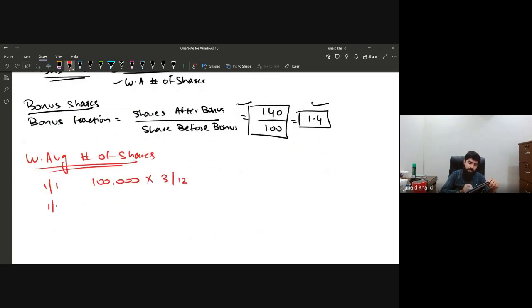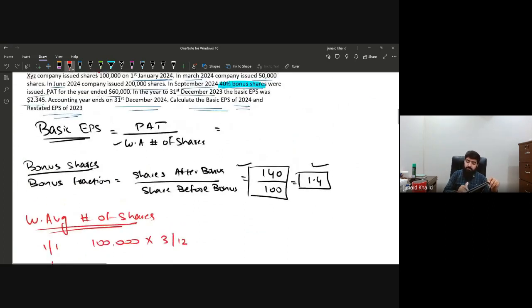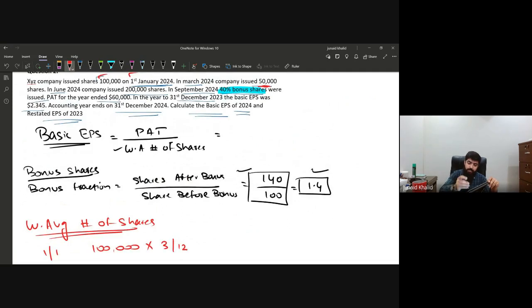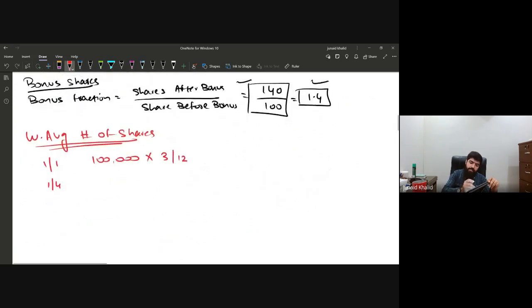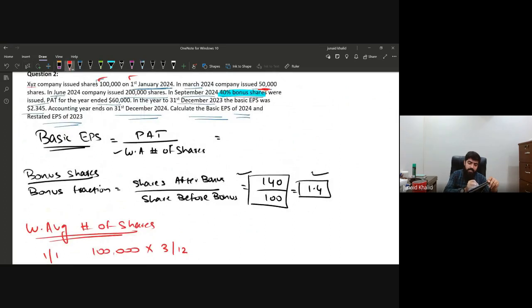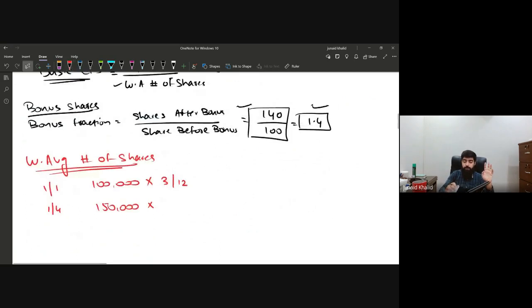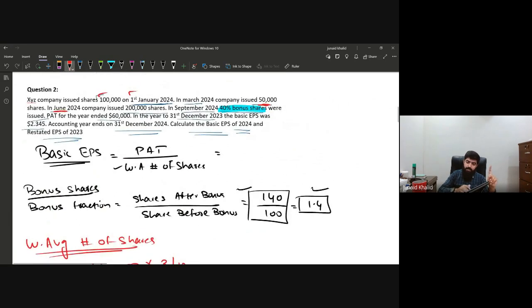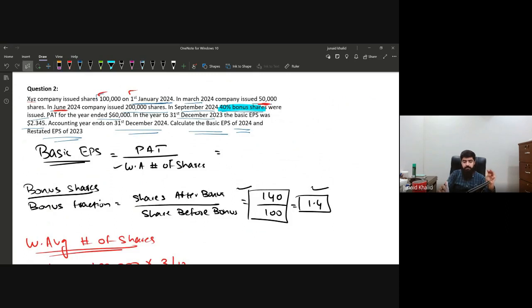In the month of April, at the full market price, 50,000 ordinary shares were issued, which means 100,000 plus 50,000 makes 150,000. The next change arose in the month of June, so April, May, and June, which is again 3 months. Obviously, June is counted as it is at the end of June.